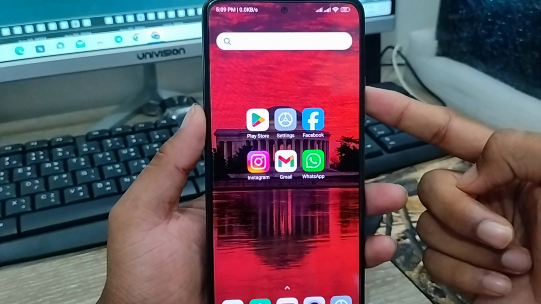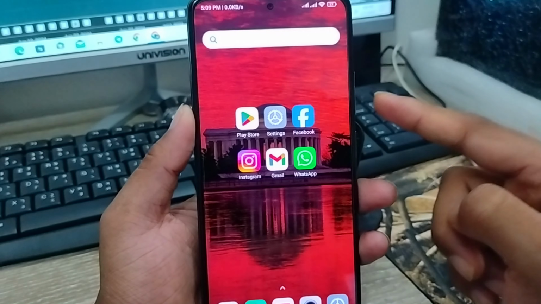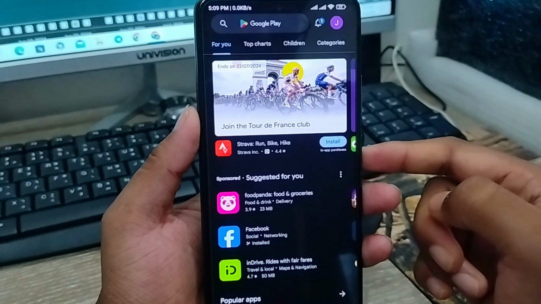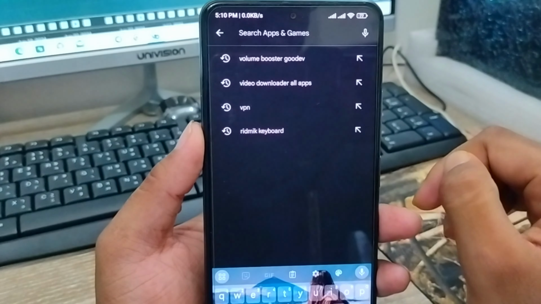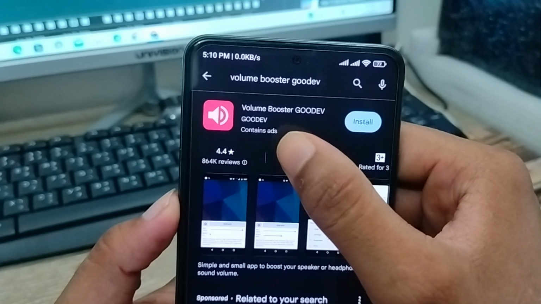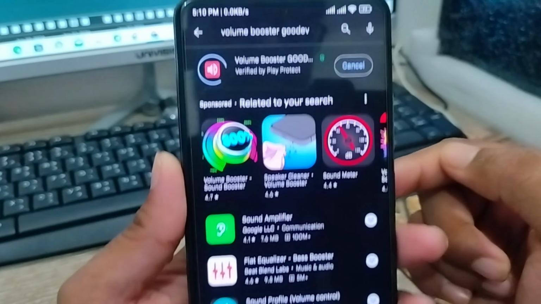Well guys, the very first thing you're going to do to boost your volume option on any kind of smartphone is install some apps on your phone. You're going to open up your Play Store first. Now tap the search box here and type volume booster Groovy. Make sure about that, here is the app. Now I'm going to install this app on your phone.